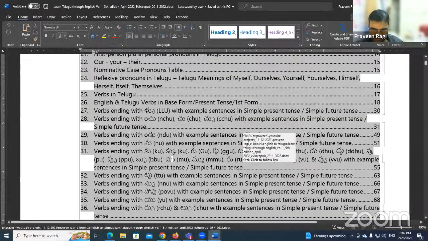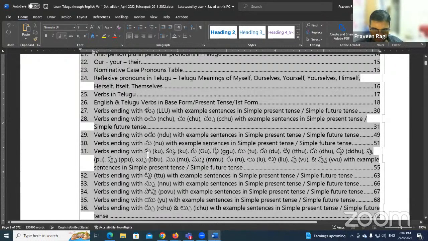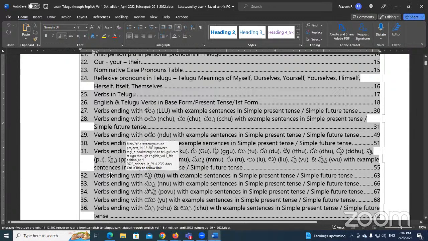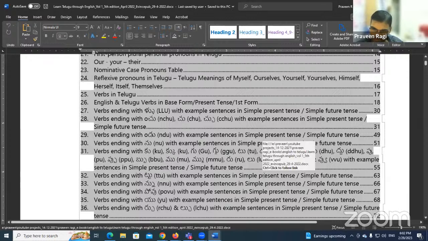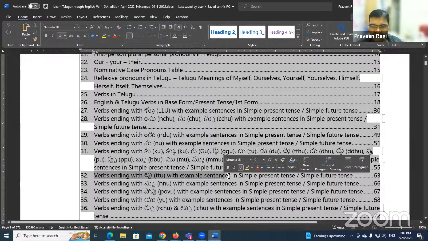In the last session, we discussed sentence formation using verbs ending with ku. As you see on the screen, do you see the word document, Andy? Yes, I can see. Now I am going to this lesson: verbs ending with tu, with example sentences in simple present tense and simple future tense. Let me go here. Then we'll have the example sentences there.